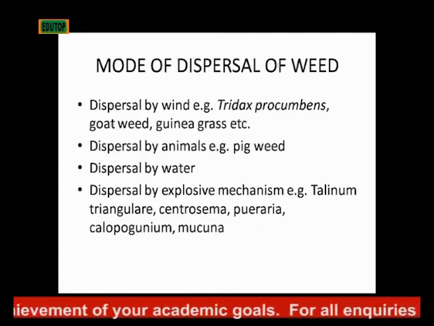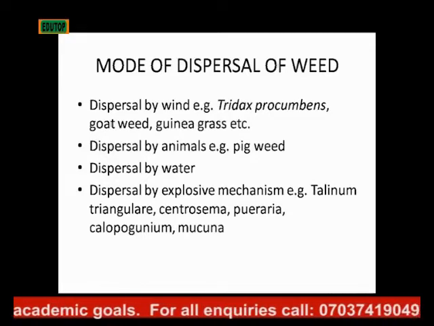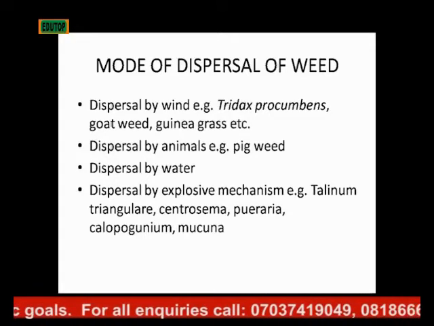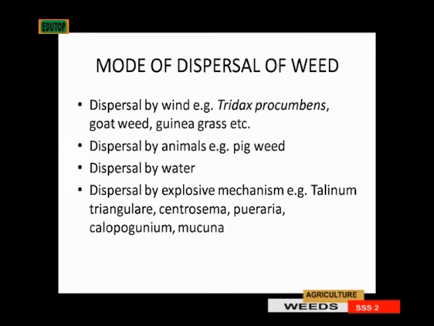Then we also have some seeds of weed being dispersed by water. Then we also have dispersal by explosive mechanism, where the pod just opens after a while and the seeds come out on their own. So the pod of the seed opens of its own accord, and after a while the seeds come out.